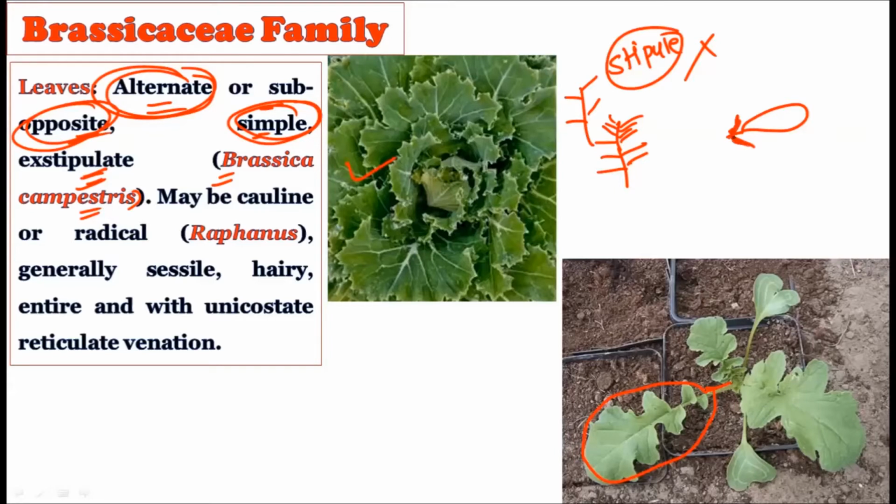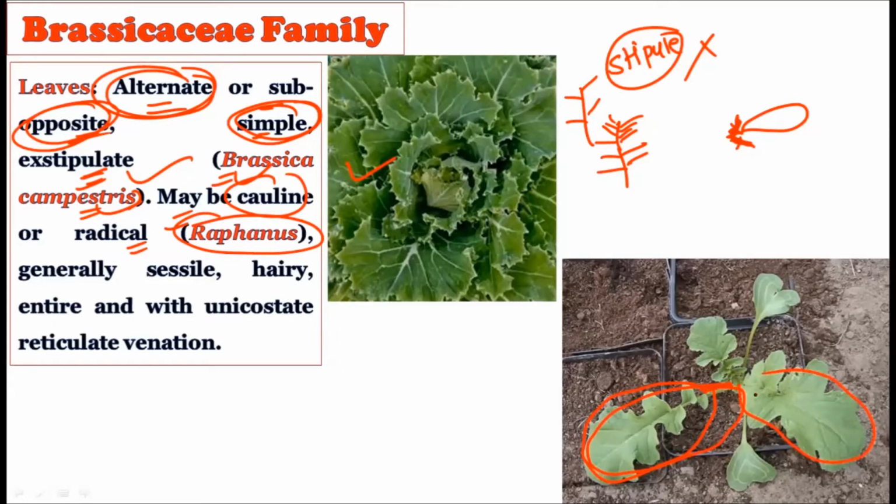Here you will find stipules, but these kinds of stipules are not present in the Brassicaceae family, and hence the Brassicaceae family is considered exstipulate. For example, Brassica campestris. It may be cauline or radical. For example, in Raphanus, the leaves may be radical, that is, they come from the base. See, this is the plant of Raphanus, and this Raphanus is showing the radical type of leaf.